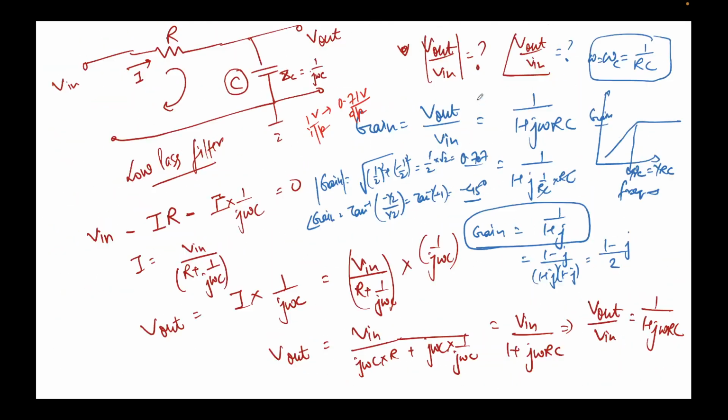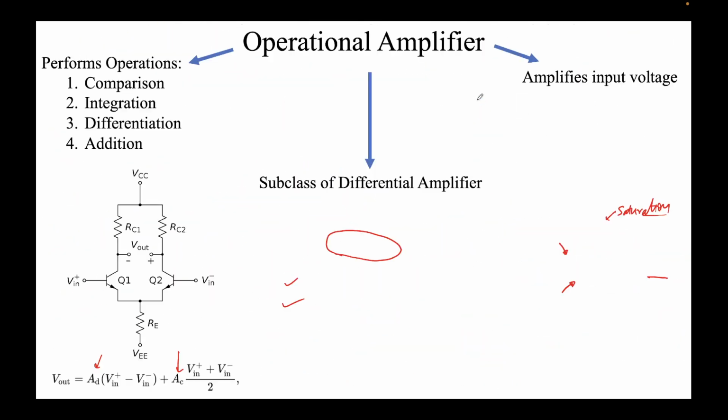So usually the gain of an amplifier is given as AD times the difference in inputs plus AC times the common mode input. I'll have to show you that more clearly.